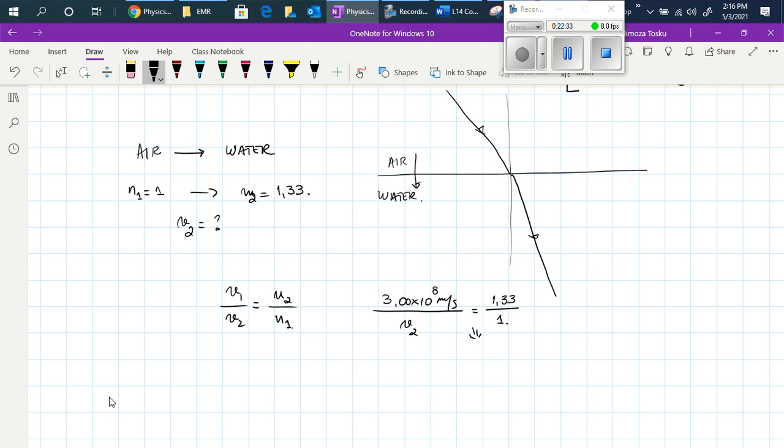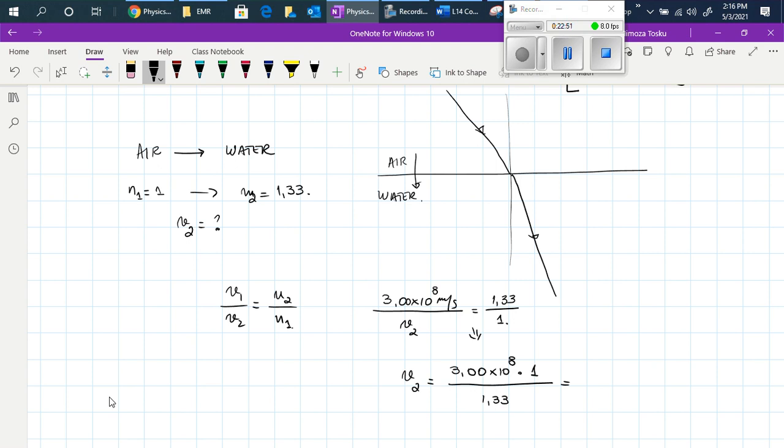From here, v2 is 3.0 times 10 to the power of 8 times 1, which is the index of refraction of medium 1, over 1.33.